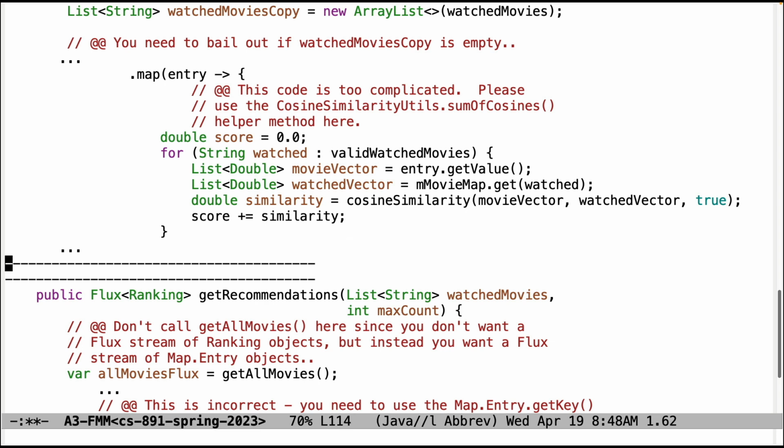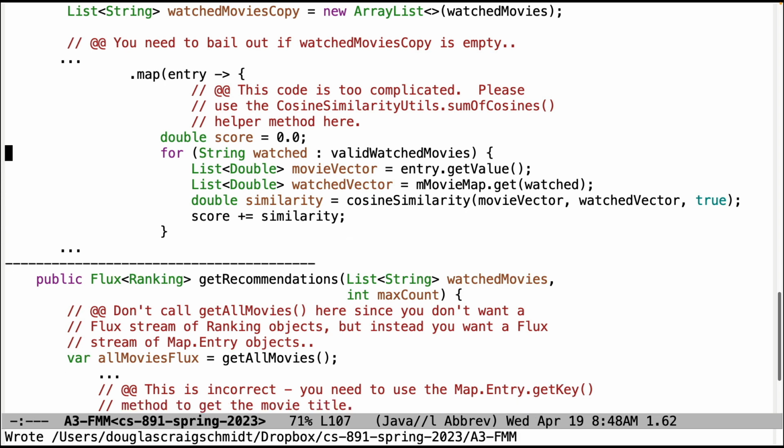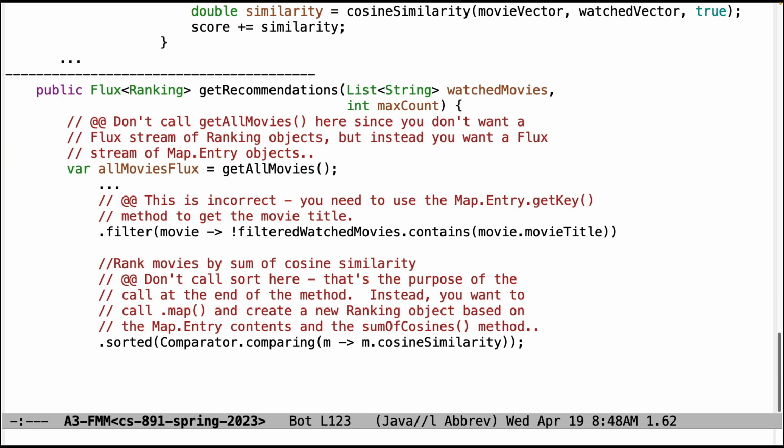You want to basically use the cosine similarity utils sum of cosines method to do this. You can factor all this stuff out. There's no need to have a loop. Anytime you find yourself writing a for loop in your program, in a reactive program, you're probably doing something that could be improved.